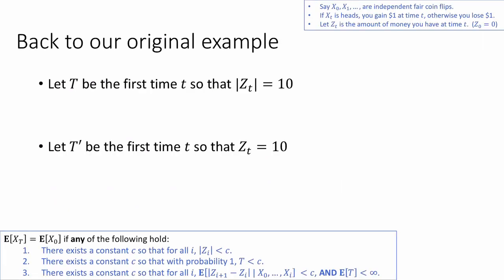To see this theorem in action, let's return to our original example. I've copied it up here. We've got the Xi's are independent coin flips, and the Zi's are the amount of money you have at time i.